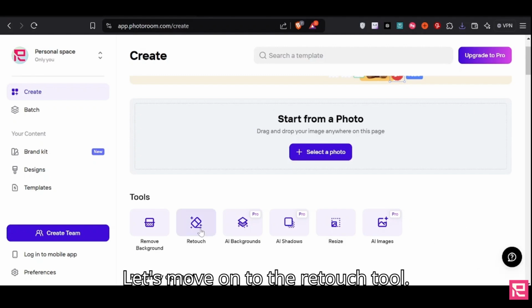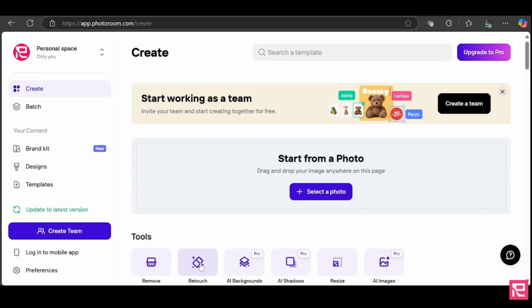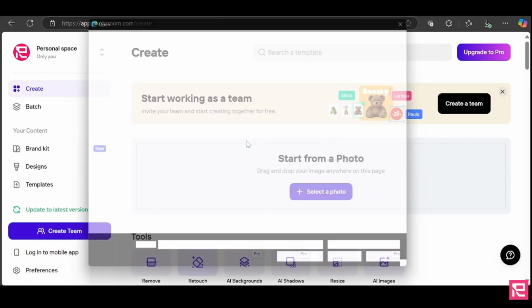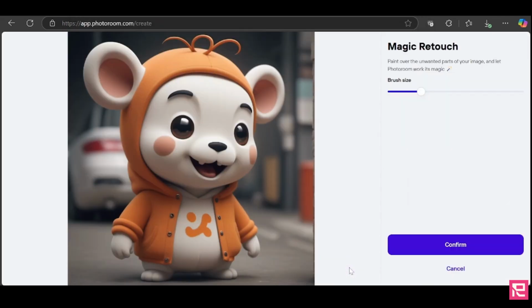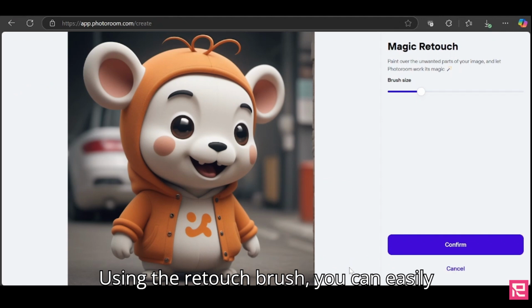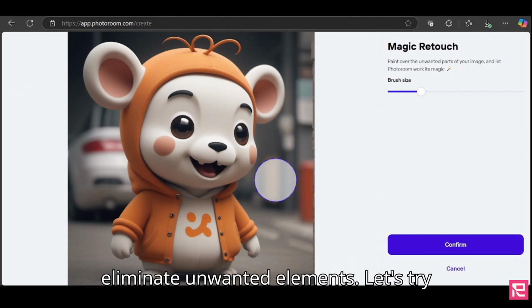Let's move on to the retouch tool. We will not cover resize today. We'll use the same image to demonstrate. Using the retouch brush, you can easily eliminate unwanted elements.